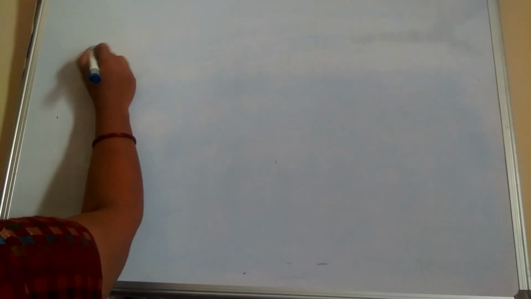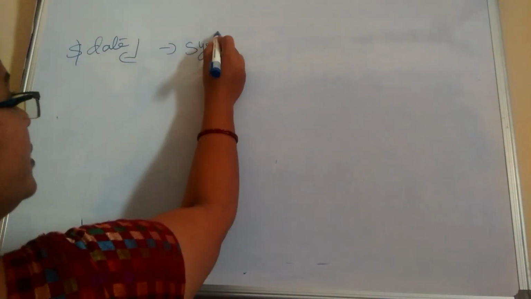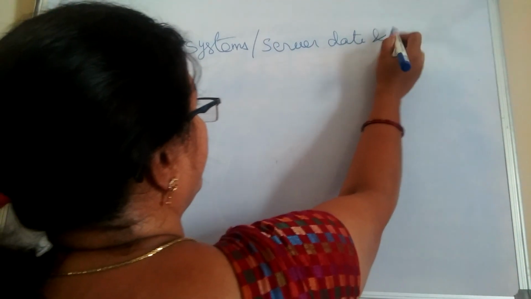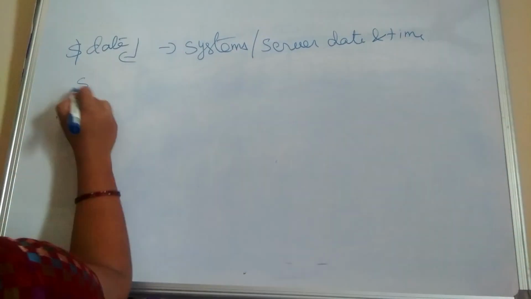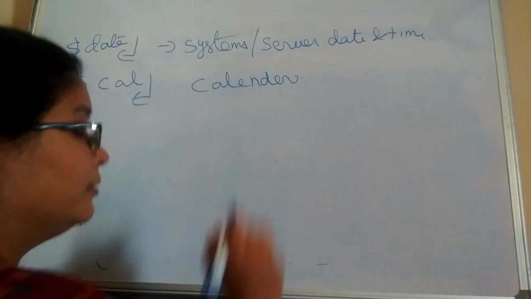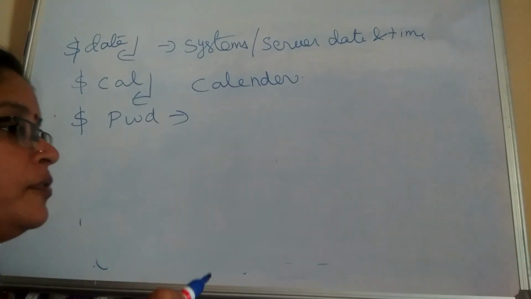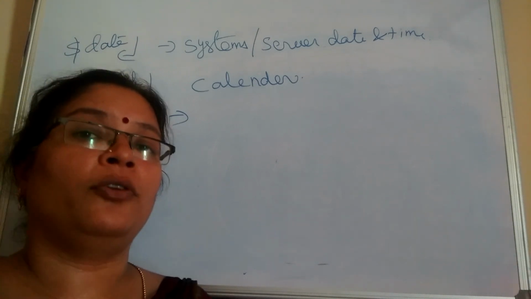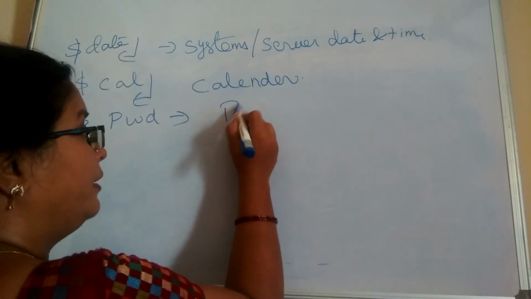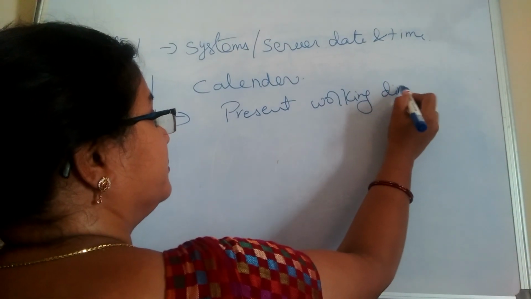First we see the date command. At the dollar prompt you give the date command, it displays the system's date, the server's date and time. The next one is the cal command, which displays the calendar of the specified month. Next one is pwd. pwd stands for present working directory. In which directory you are currently working, that will be displayed by pwd.